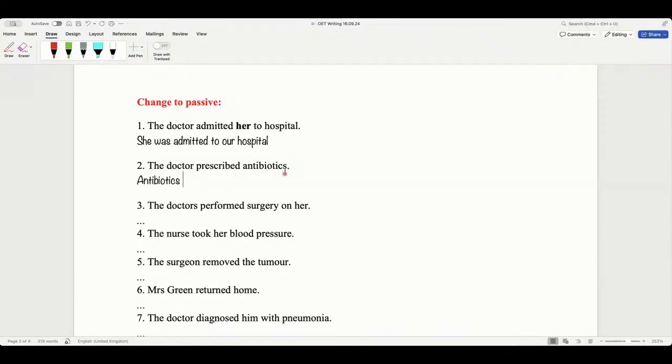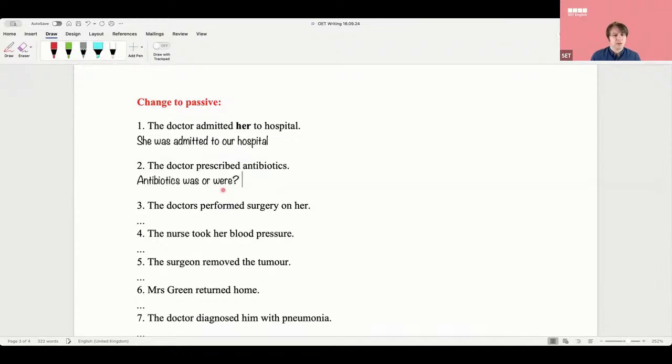So was or were? Anthony, was or were? Were, because it's plural. Good man, right? It's easy to forget that it's plural, so change to were. Antibiotics were prescribed.